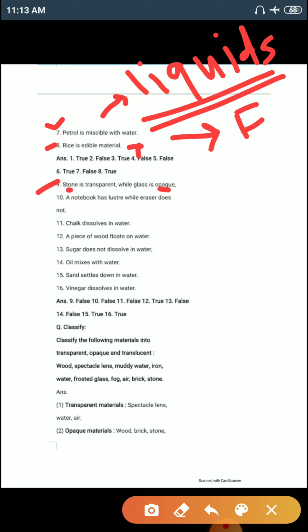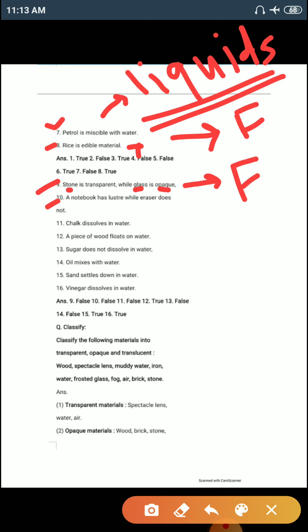So we cannot see through stone because stone is an opaque object, and we can easily see through glass because glass is a transparent object. So with the help of the property of transparency, this statement is false.